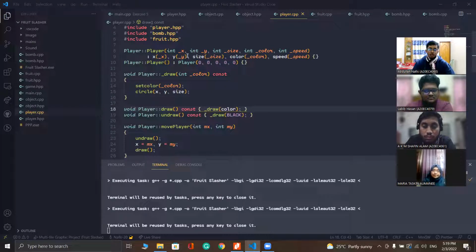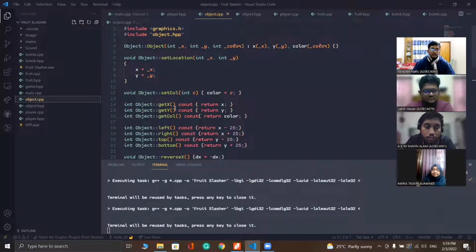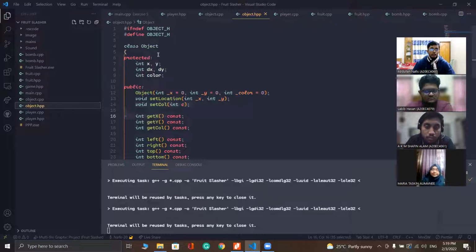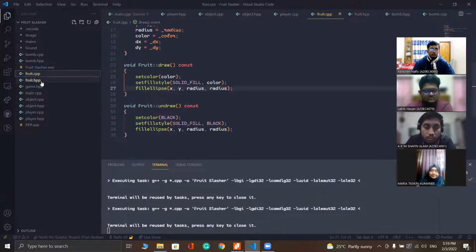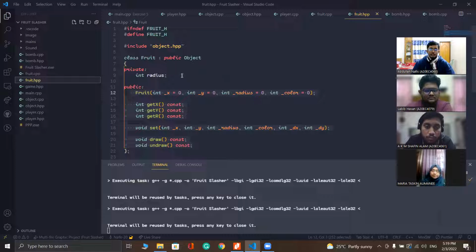So in our project, we have implemented the inheritance concept. We have created the object class as the parent class. So here is the object class, the parent class. And we have created the fruit class as the child class of the object class. So the fruit class is inherited from the object class.